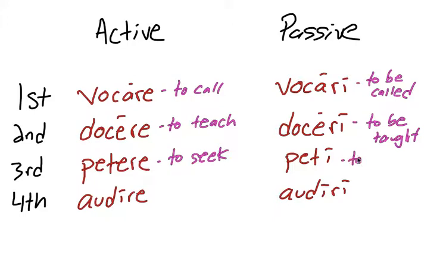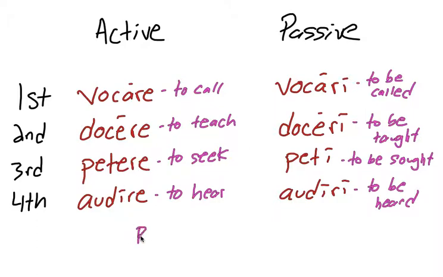Peti, to be sought. Audire, to hear. And audiri, to be heard. Okay, and that's how you form the present passive infinitive for each of the conjugations. And you can find this in your book on page 102.